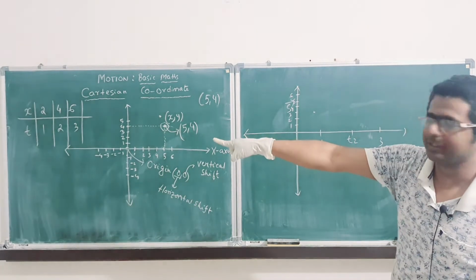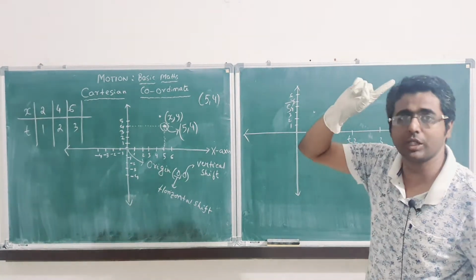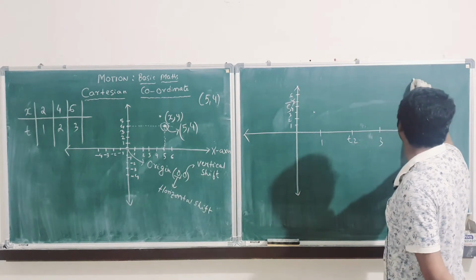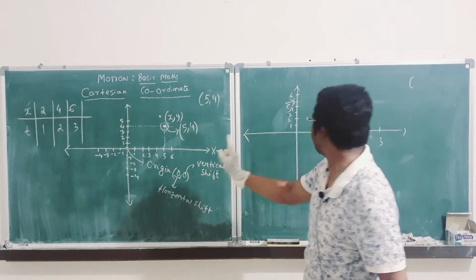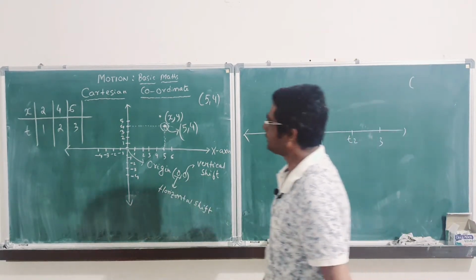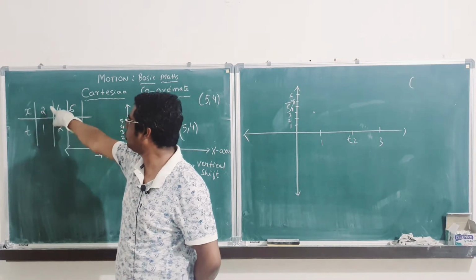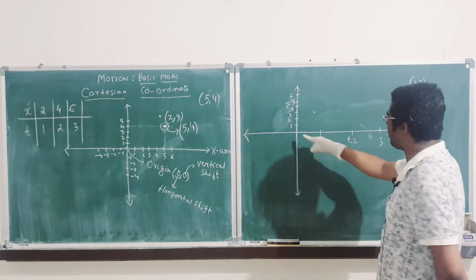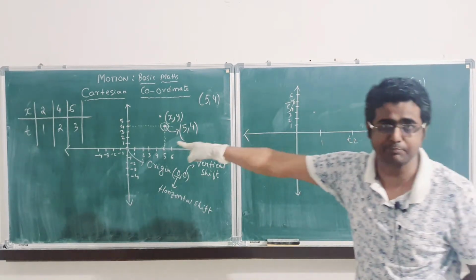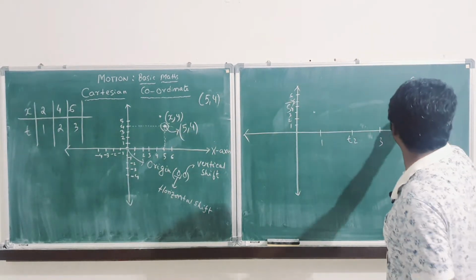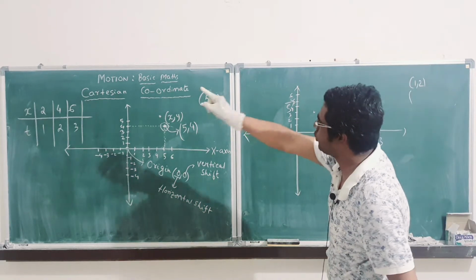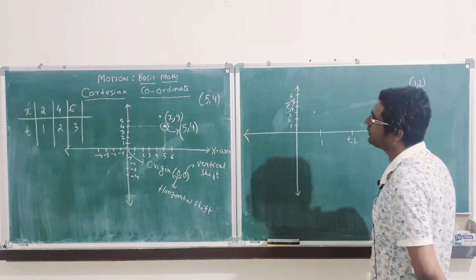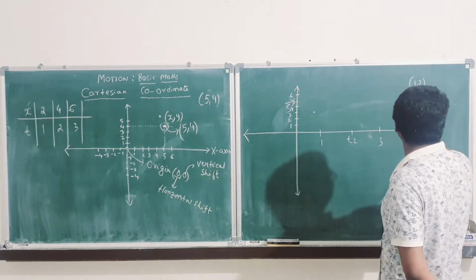For 1 second, what are the points? First of all, you will write down the points. What are the points I need to get? First point is on x axis. So first you need to write the horizontal shift, 1, 2, right? Because time is on the horizontal axis, I have to first write time: 1, 2. Next I'll write 2, 4. Next I'll write 3, 6.